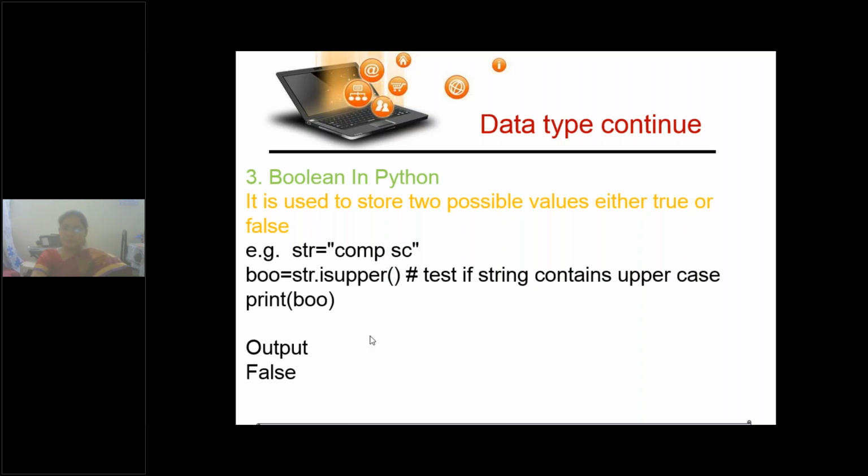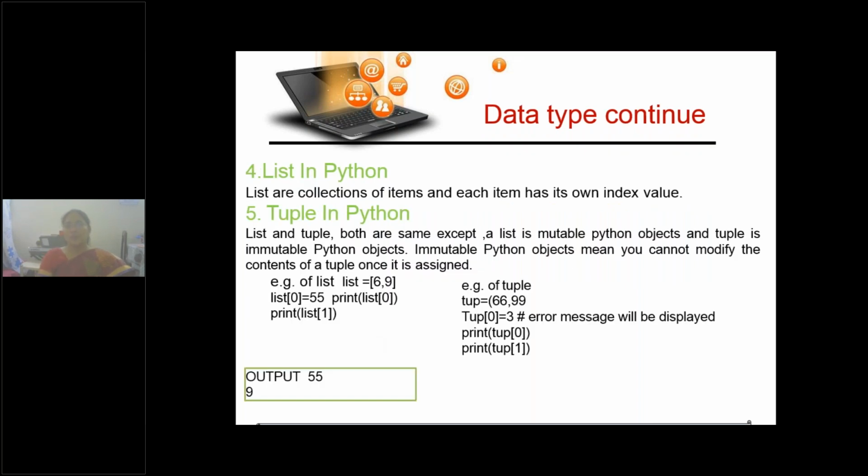Now, what are all the data types we discussed so far? Int, float, Boolean, complex, string. Right. So now we will continue with the other data types, that is list, tuple. Whatever we discussed now are fundamental data types. It is not a combination of two or three. Now we have collections. So we have list, tuple, set, dictionary. These are the data types in Python.